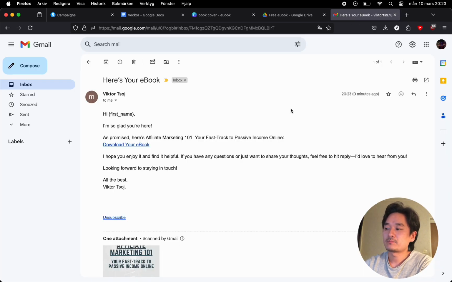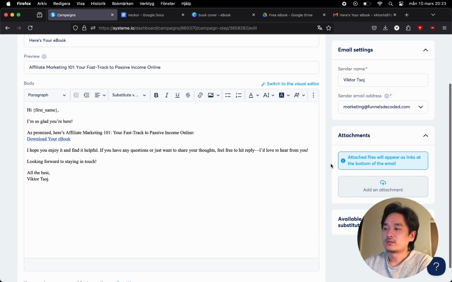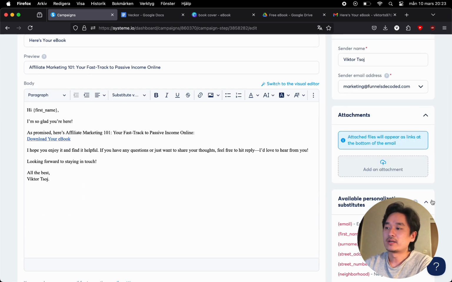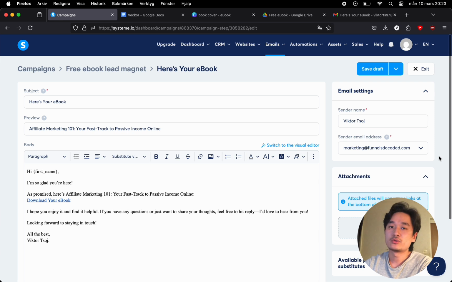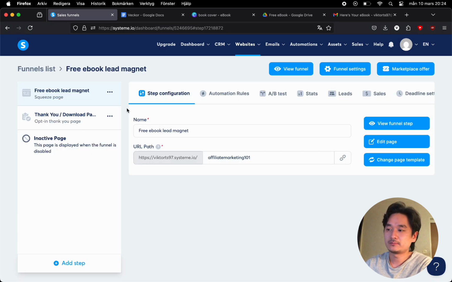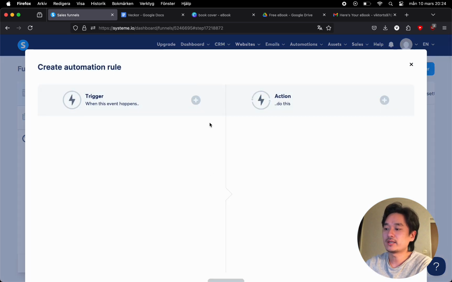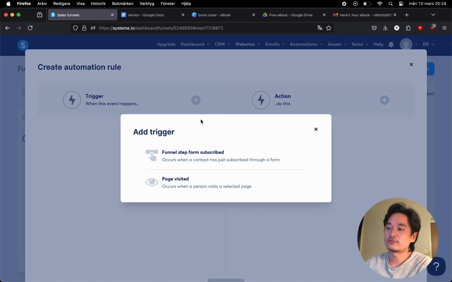And so now it's time to actually activate this email so that the real emails get sent out whenever we get a new email subscriber. And so now I'm going to add this email campaign into the funnel by going back to the sales funnel, and then on automation rules is where you actually add the conditions of when and how the email will be sent.